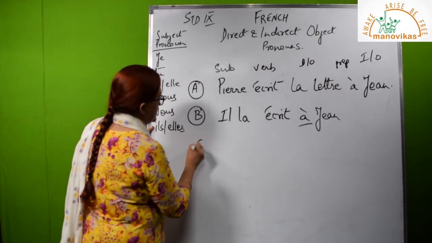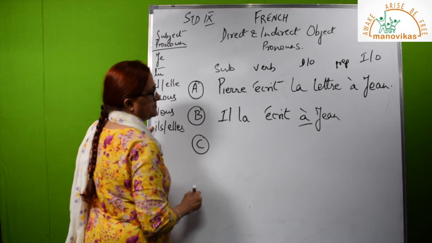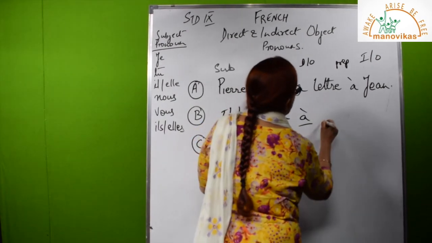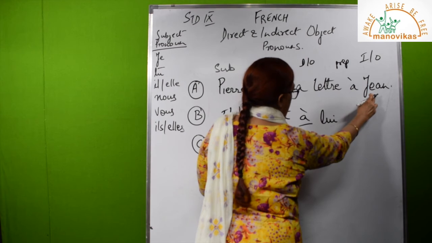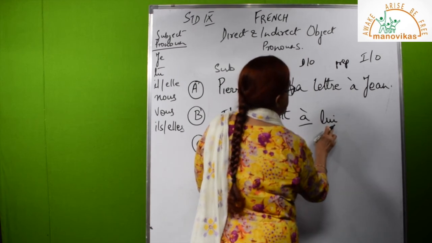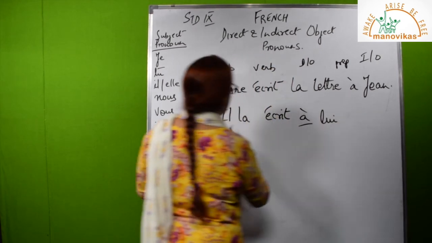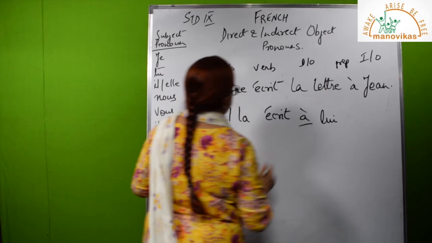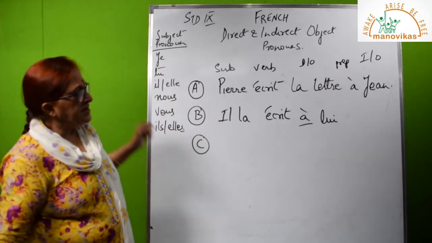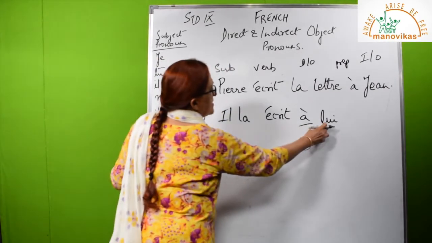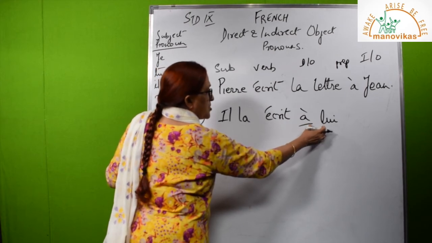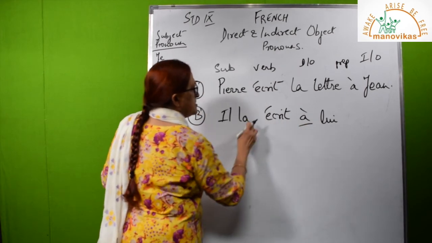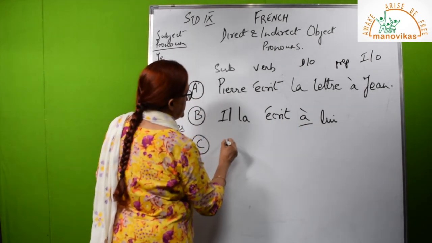But in my C, I don't want the preposition. Jean will become lui here. In my first A, it's a noun. In my B, it becomes a pronoun, that is lui. Il l'a écrit à lui. Now, here, even though this is lui, it comes after the preposition. Now, when I bring it this side, where will it come?